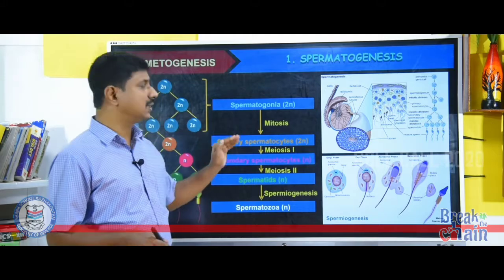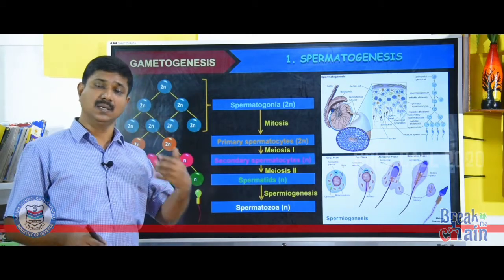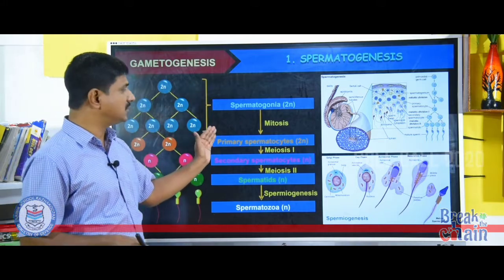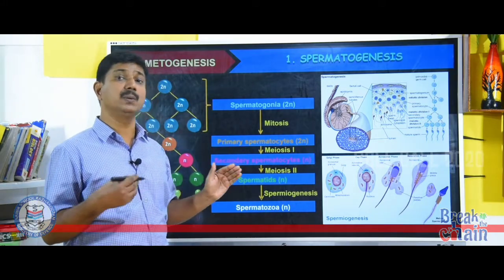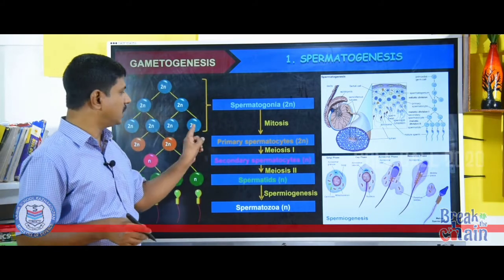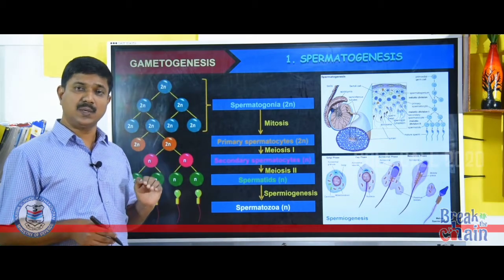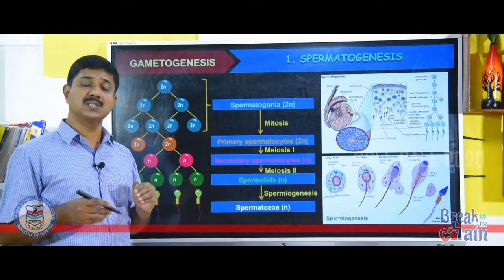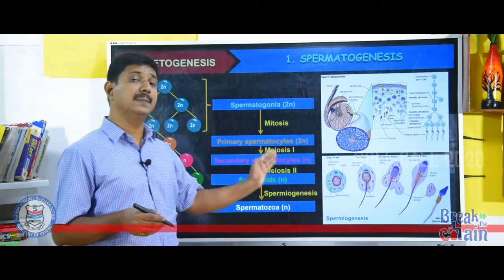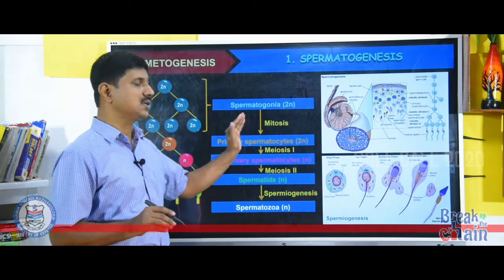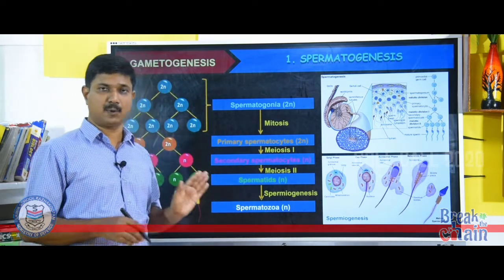Spermatogonia increase in number by mitotic divisions, and some of the spermatogonia, which periodically undergo meiosis, that is reduction division, are called primary spermatocytes. The chromosome number of primary spermatocytes is also 46, it is diploid.